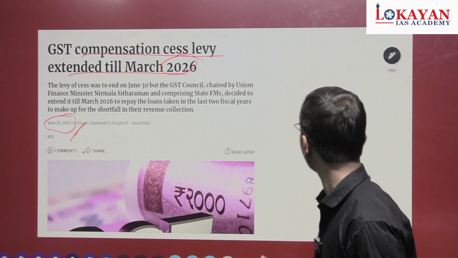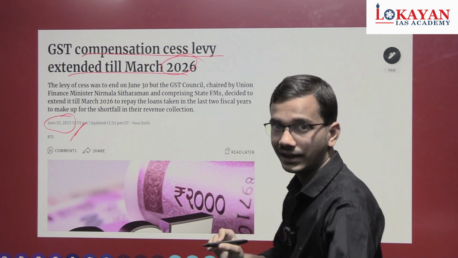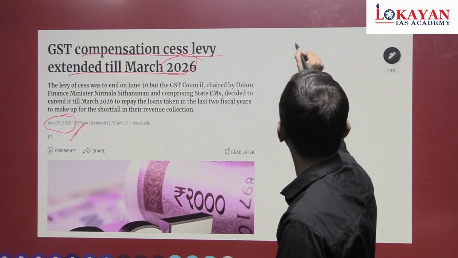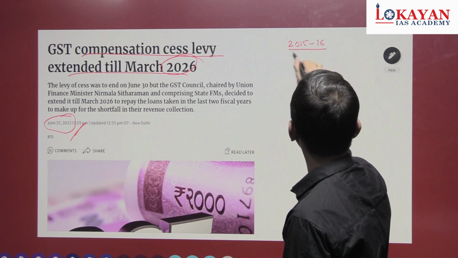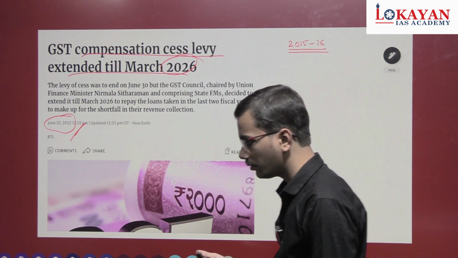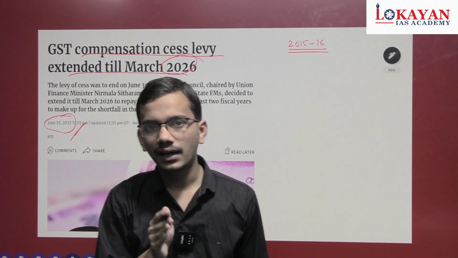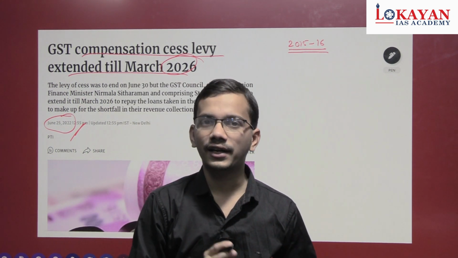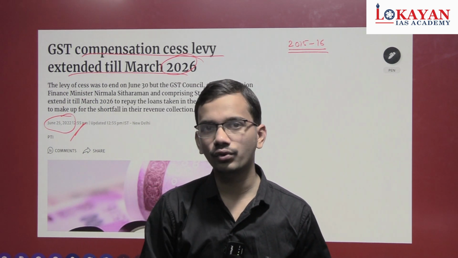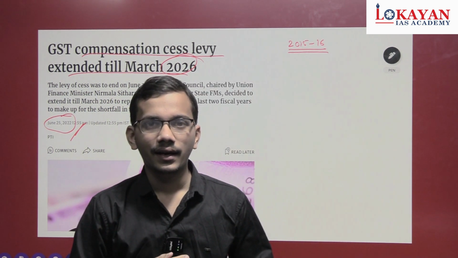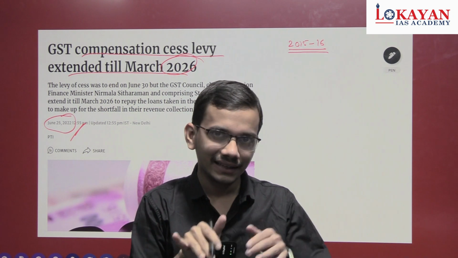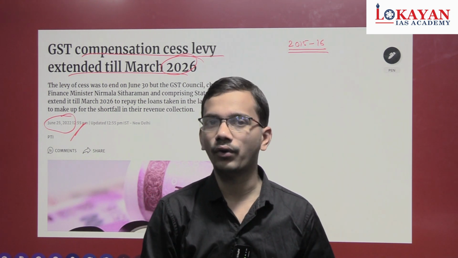Let's understand briefly. Consider the base year is 2015-16. Under compensation cess, it is assumed that states will have a 14% rate of increase in tax revenue after accepting GST. And if there is a shortfall in this revenue, then center will pay for it.